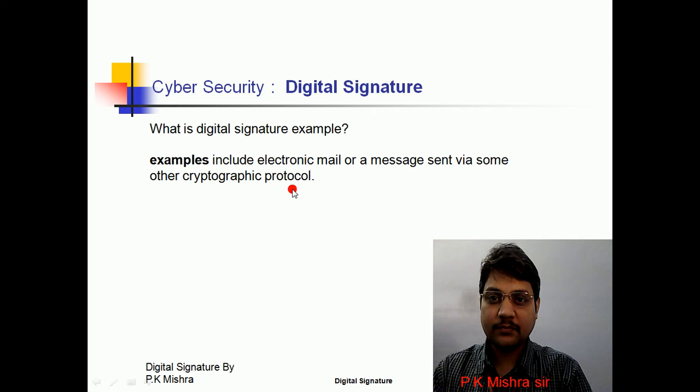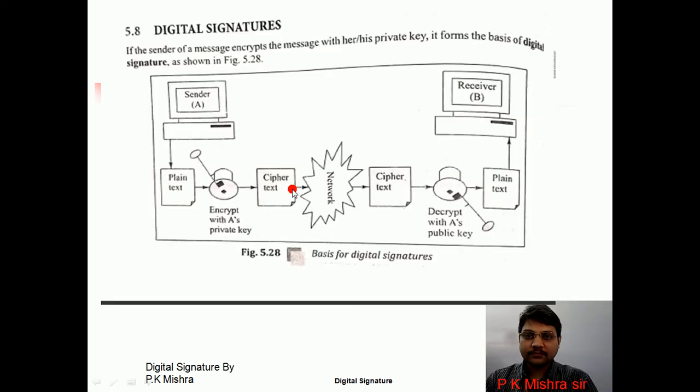Now, I'll see what is the basis of digital signature. See, this is the basis of digital signature. Suppose A wants to send a message to B. When A wants to send a message, A is the sender. B wants to receive the message, so B is the receiver. Now what A will do is he will take a message and apply encryption. He will encrypt the message using the sender private key. And what is the output? That is called the encrypted message, also called ciphertext. And after generating this encrypted message, the sender will send this ciphertext to the network.